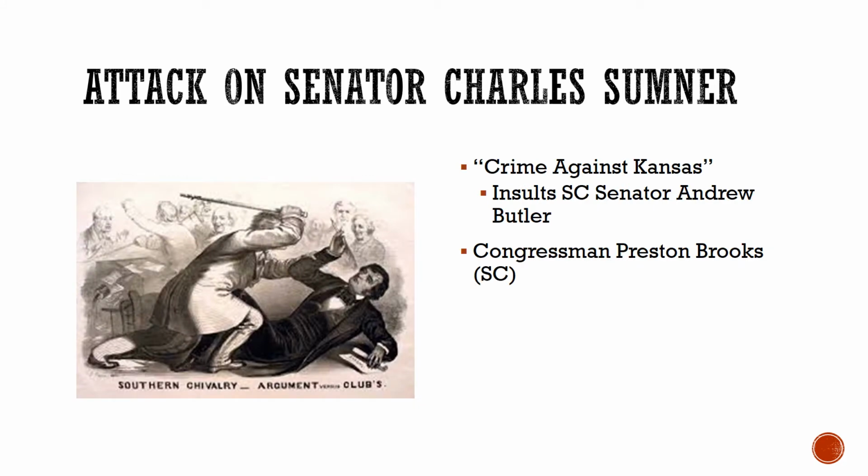Newspapers across the country have the headlines "Bleeding Kansas," and the violence in Kansas is actually going to spill over onto the floor of the United States Senate. Massachusetts Senator Charles Sumner gives a fiery speech on the floor of the Senate called "The Crime Against Kansas," in which he accuses Southerners of trying to extend slavery into Kansas territory.